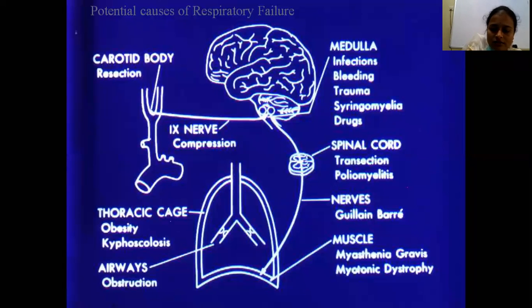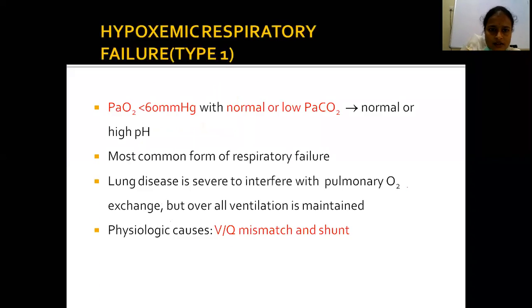Coming to type 1 respiratory failure. Type 1 is only hypoxemia with normal or below normal PaCO2. Hypoxemia without hypercapnia. It is the most common form of respiratory failure.